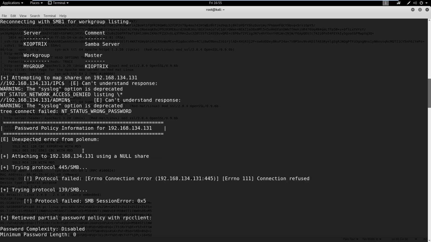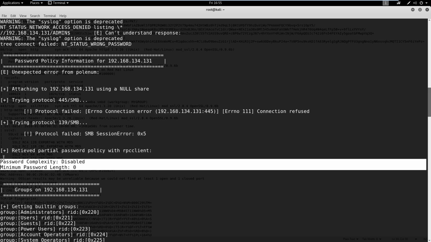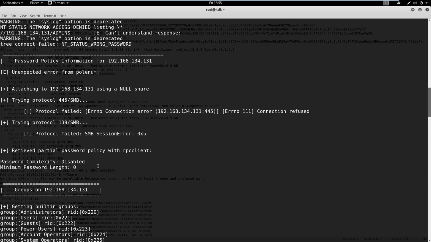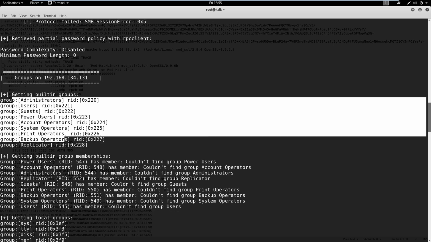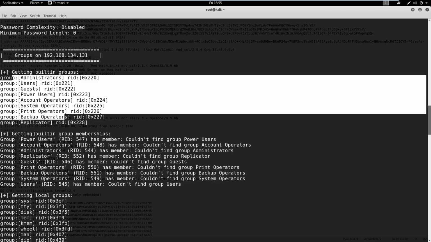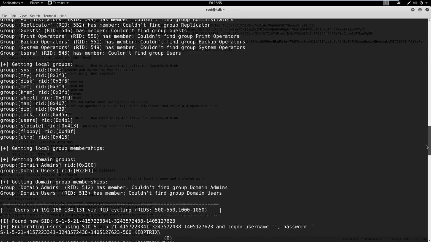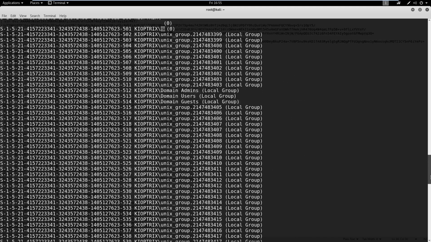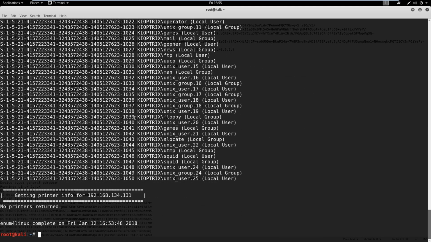So we can keep scrolling down, and it looks like it's pulled a minimum password length of 0 with no complexity. So that's some useful information as well. And again, it's just pulling more information here. So it's pulling some groups that are on the machine, and group membership if it can. So kind of useful here. And if you scroll through this, I've never really looked into it too much.